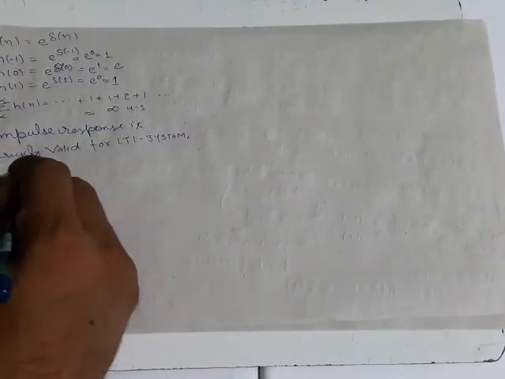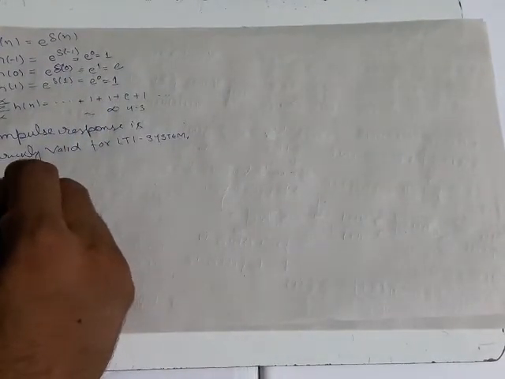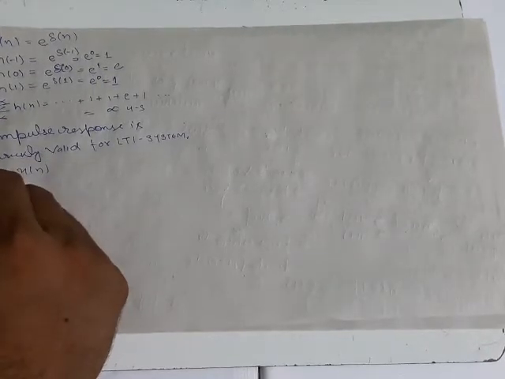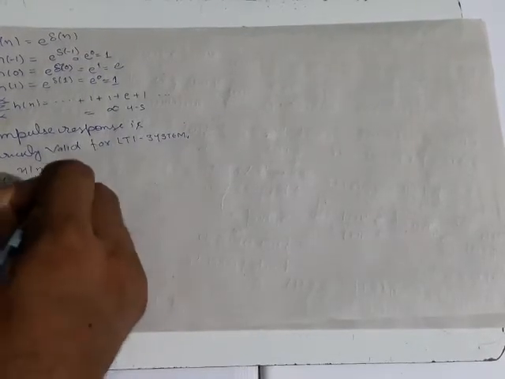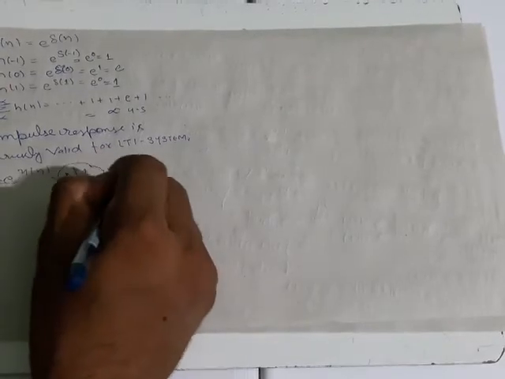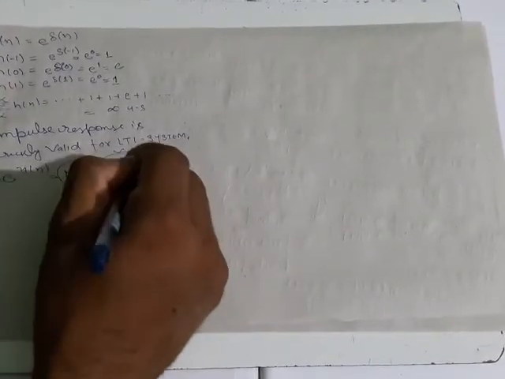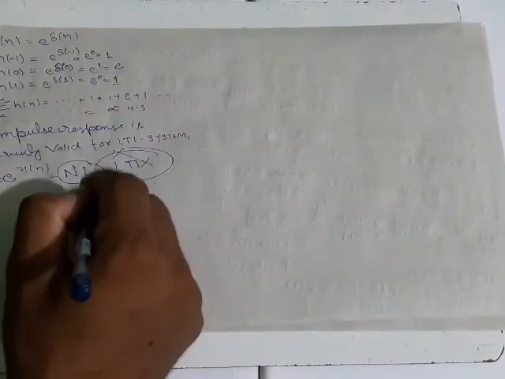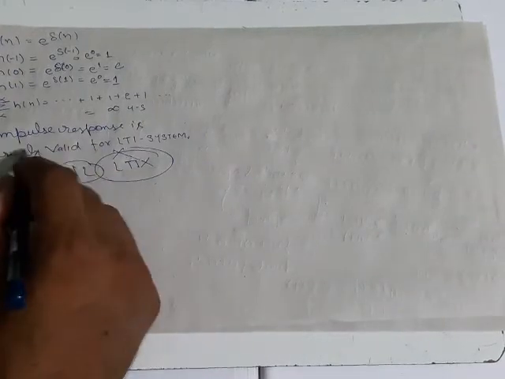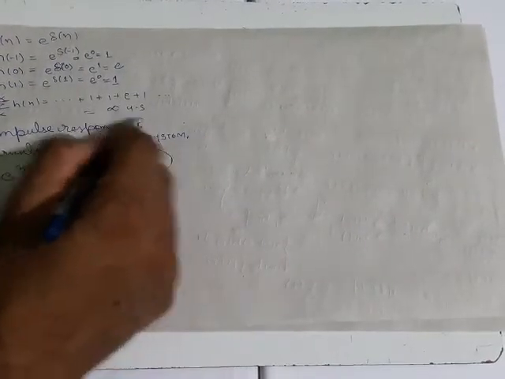Because exponential of x1 of n is non-linear, it is not an LTI system. Because the impulse response sum here is infinite, it is an unstable system.